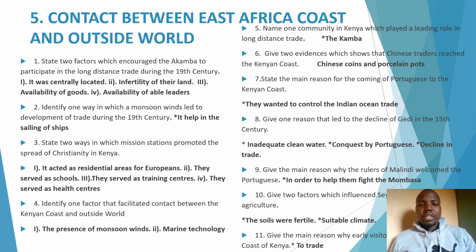Identify one factor which facilitated the contact between the East African coast and the outside world. This is just a question which is some more application under the factors which facilitated the coming of early visitors. That is the presence of monsoon winds. We have the marine technology. Also the accessibility of the coast by sea.